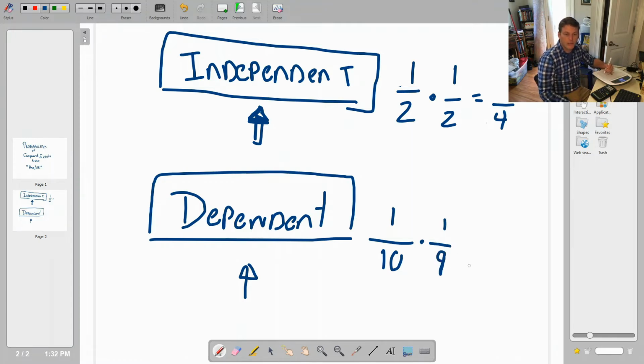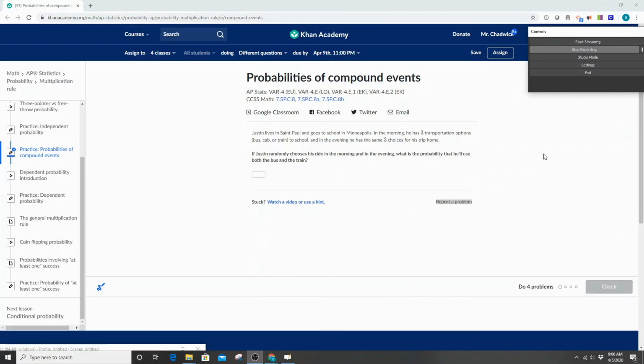So you've got a 1 out of 9 chance, and it goes on like that, every time you pick somebody, it takes somebody away from your outcomes, right? Because if I pick somebody, they can't be picked again. And so when we're thinking about stuff like this, you're looking at dependent events. It's where one event affects the probability of another event. And so you have to think about that a certain way.